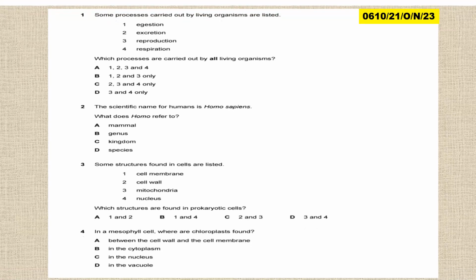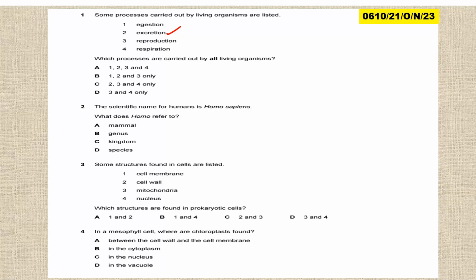Some processes carried out by living organisms are listed. So this one is variant 1, that is paper 2, variant 1, October/November 2023. Some characteristics carried out by living organisms are listed below: egestion, excretion, reproduction, respiration. Which processes are carried out by all living organisms? In other words, you are just looking at characteristics of living organisms.